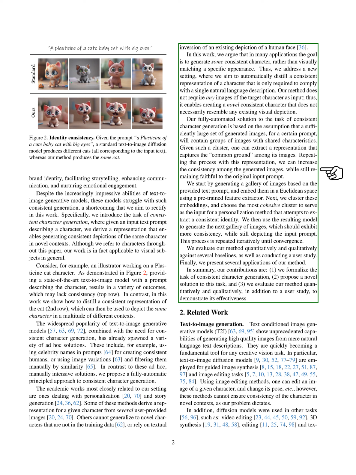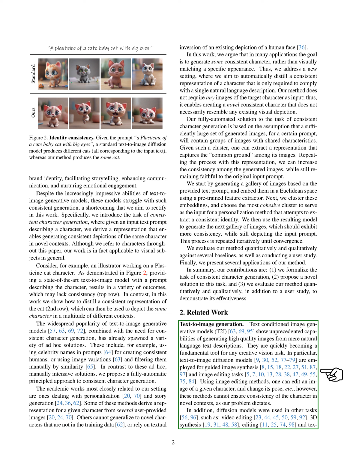Related work in the field of text-to-image generation has shown impressive capabilities in generating high-quality images from natural language text descriptions. These models are becoming essential tools for creative vision tasks. However, they struggle with maintaining consistency of a character in new contexts.